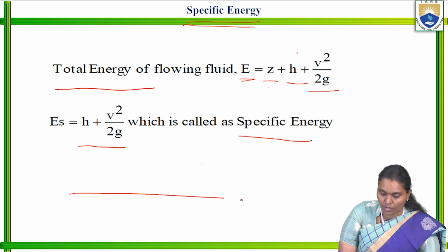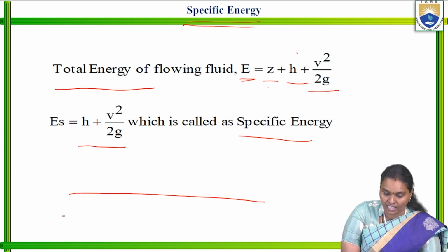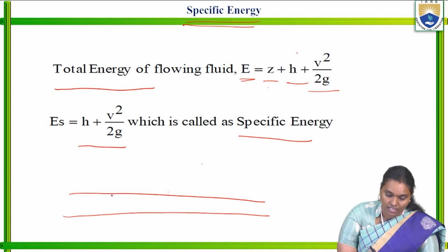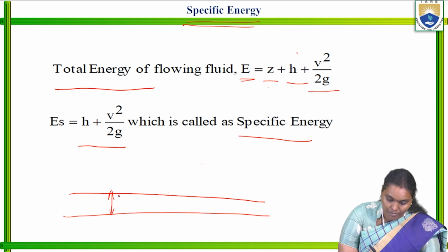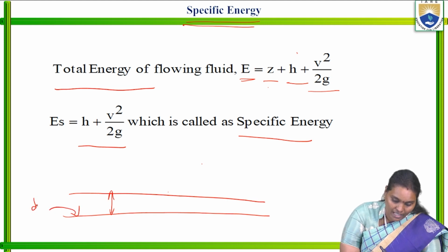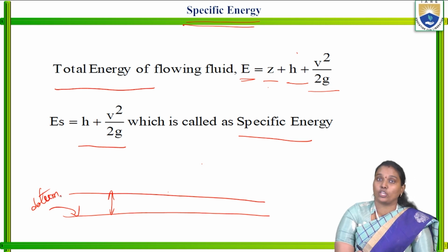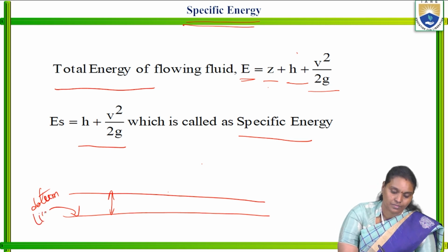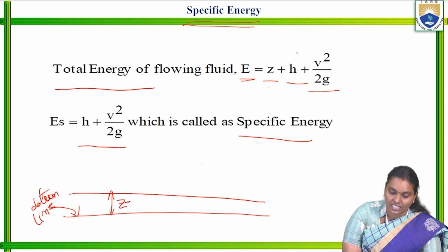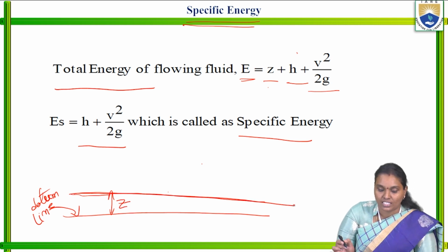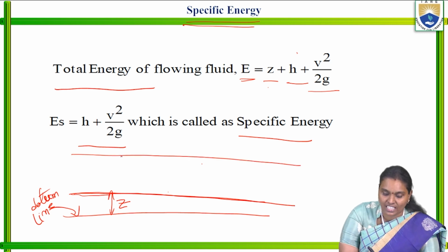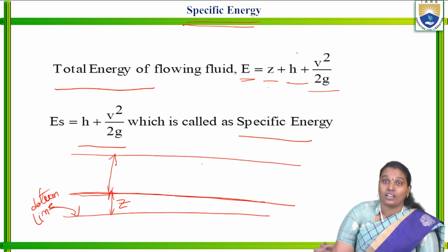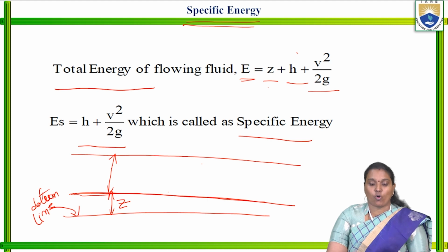This is the channel bottom, and this represents Z, the datum head. H represents the depth of the flow of the liquid.